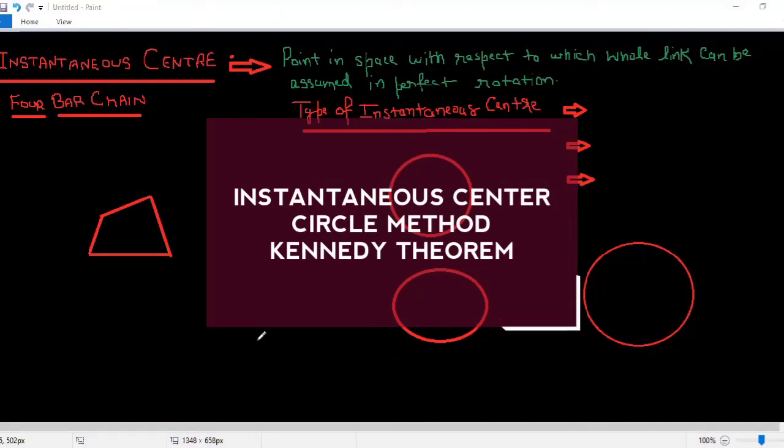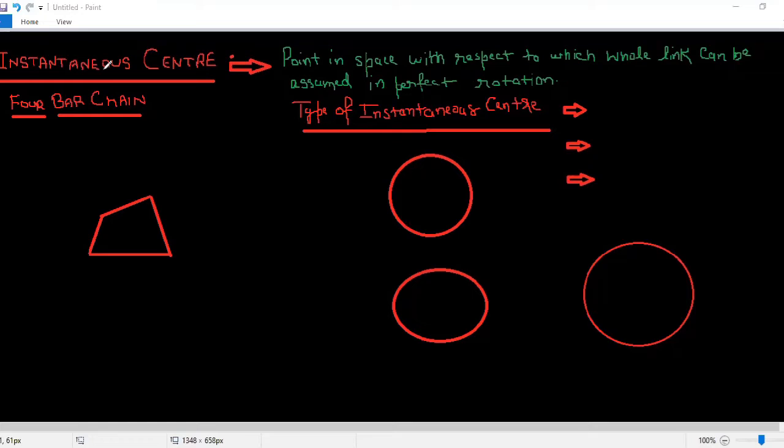Okay, the next topic which we are going to discuss today is basically about instantaneous center. We have already discussed what exactly it is, but I will still cover the definition. It is a point in space with respect to which the whole link can be assumed to be in perfect rotation. Basically, it is a point about which we can say that the entire link of any mechanism is rotating. If the entire link is rotating about any point, that point is known as the instantaneous center for that particular link. Okay, so this we have already discussed.